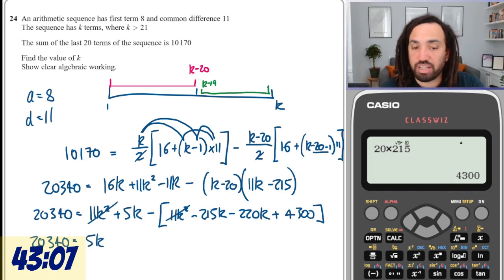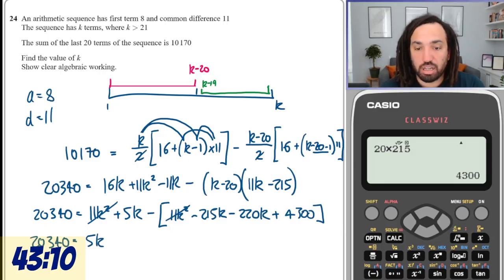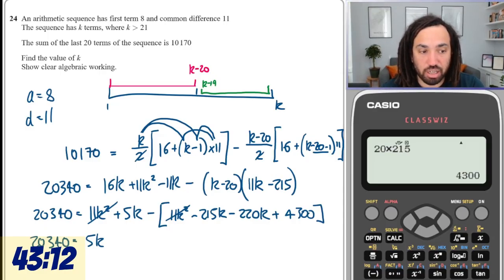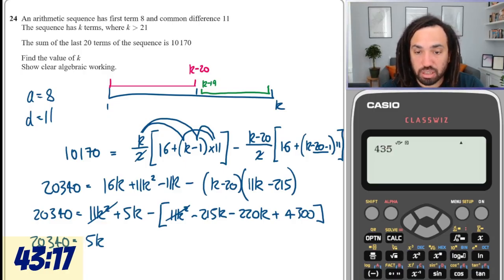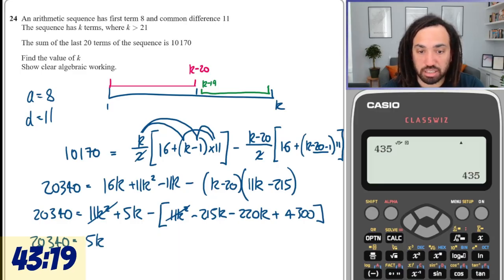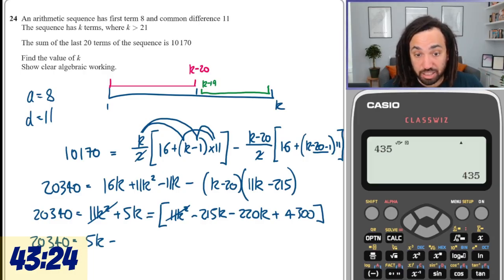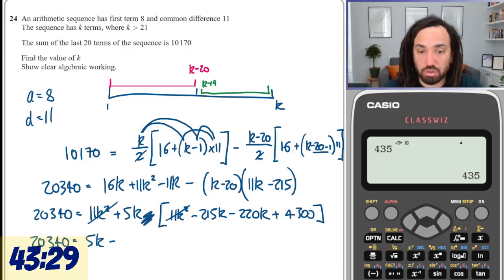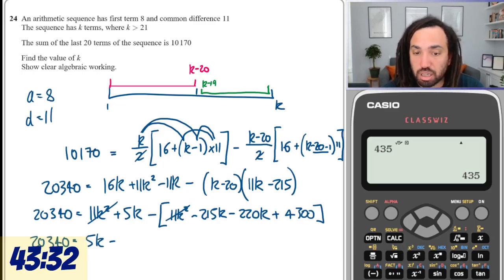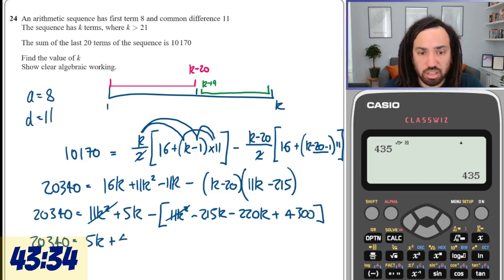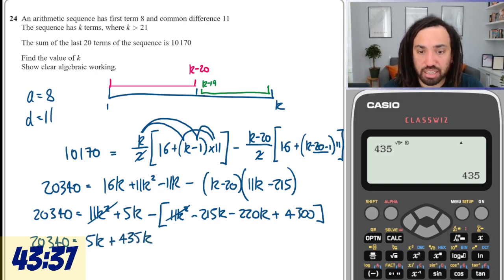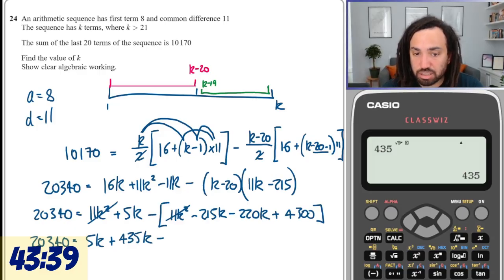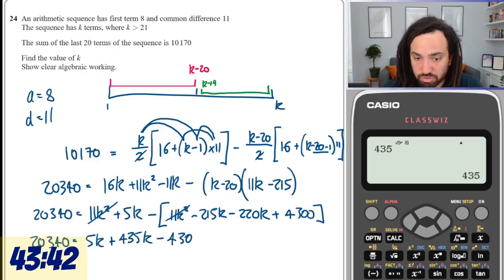So we just have 5k. In that bracket we have 435. So minus 435, but then there's another minus here, so that is going to give us a total of plus 435k, and then minus 4,300.